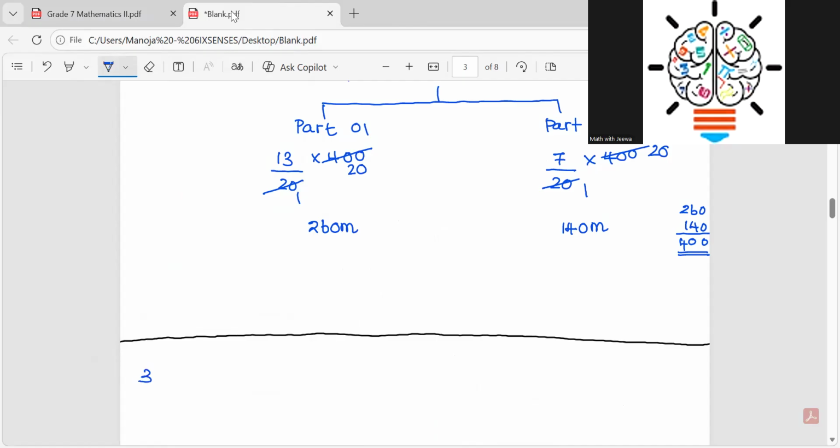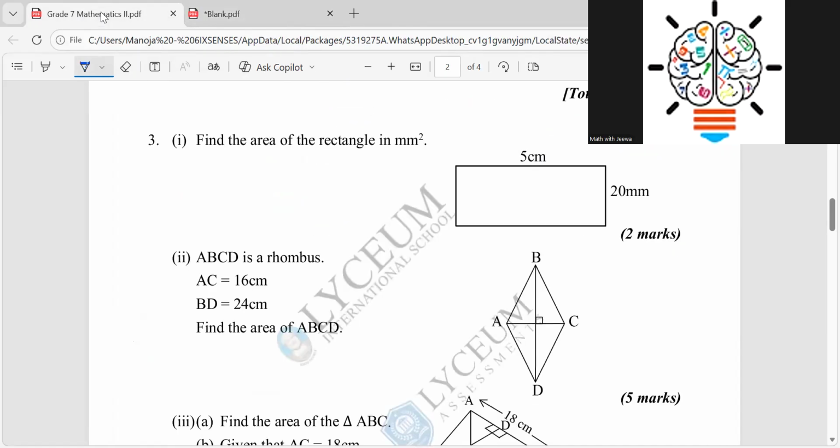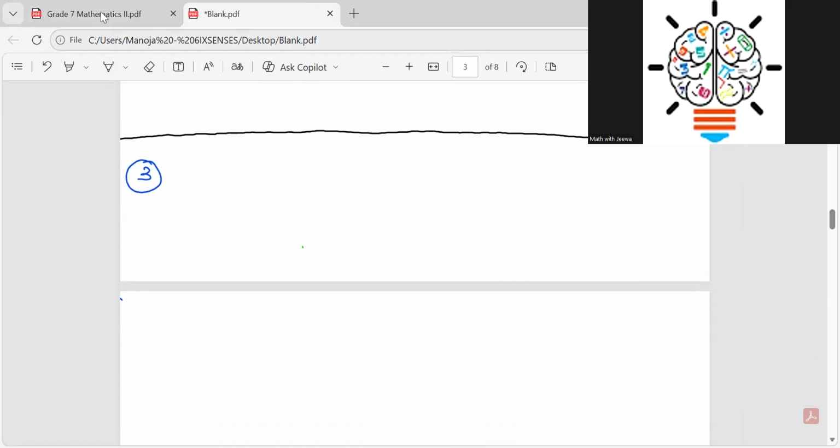First I write question number 3. You think, okay, it is a rectangle and they have given the values. To find the area, I just multiply the length by the width. That's what you think. But did you notice the length is in centimeters and the width is in millimeters? Can you multiply two items when they are in different units? No. And they have asked us to write the answer in millimeter squared. That means I want to convert 5 centimeters into millimeters. Can you remember the length conversion which you learned in grade 6?